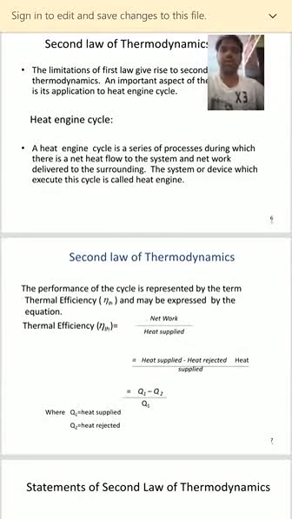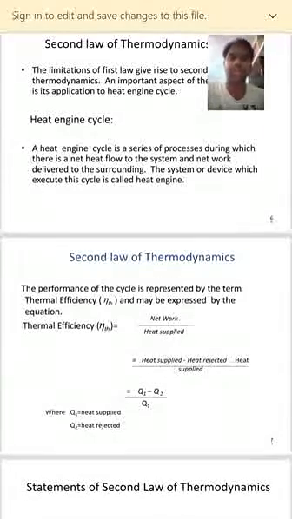Now we are dealing here with thermal efficiency, nothing but related to heat. What is the output? Output we are getting in terms of work. So output is nothing but here net work. Without some form of input there is no output. We are supplying some input. What is that input? Heat supplied. So heat supplied is the input and net work is the output. So thermal efficiency is equal to net work by heat supplied, right?